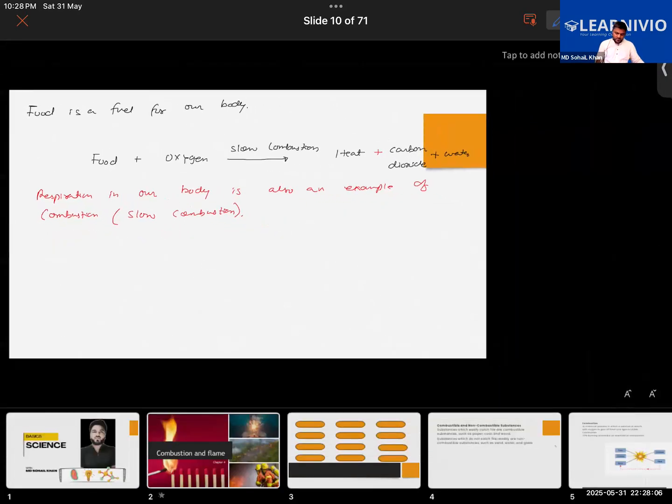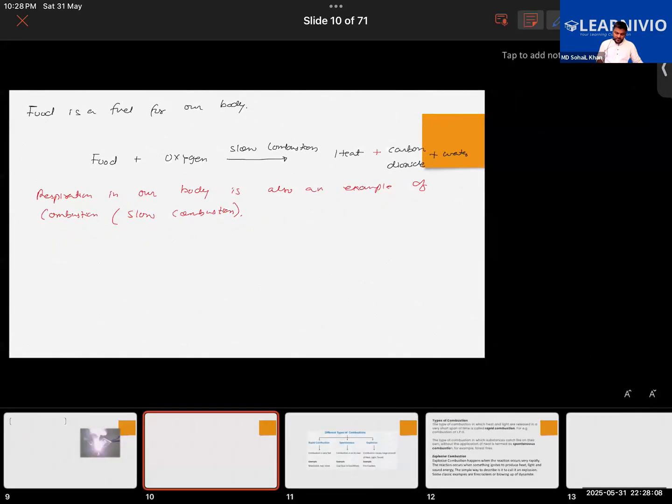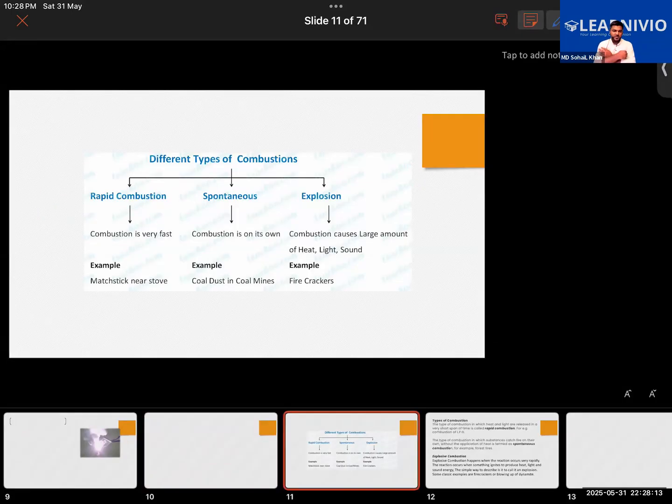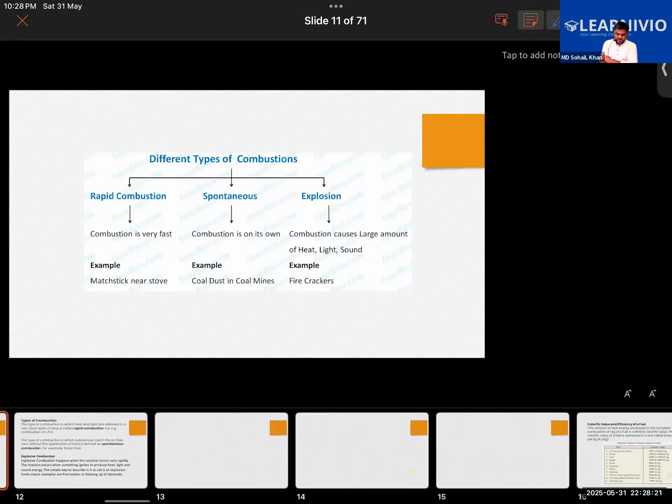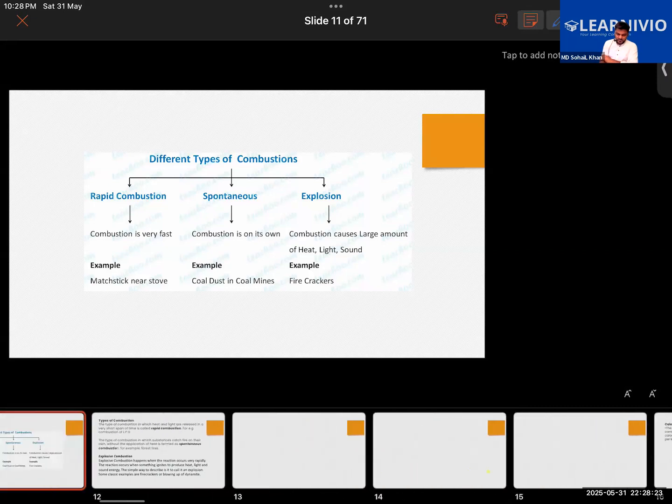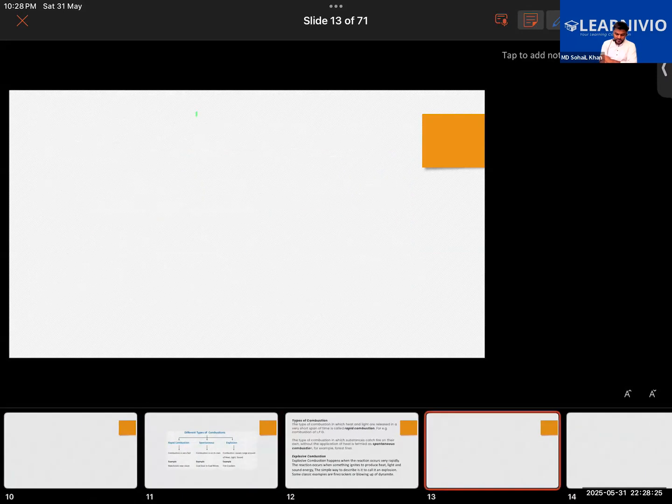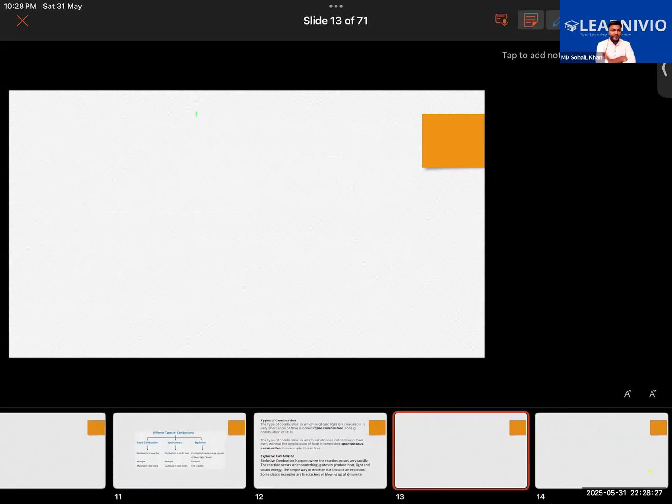Yes, sir. In the upcoming classes, we'll be learning about the different types of combustion: rapid, spontaneous, and explosive combustion. In rapid combustion, like when firecrackers are burnt in festivals, they burn very quickly, giving out heat, light, and sound also.